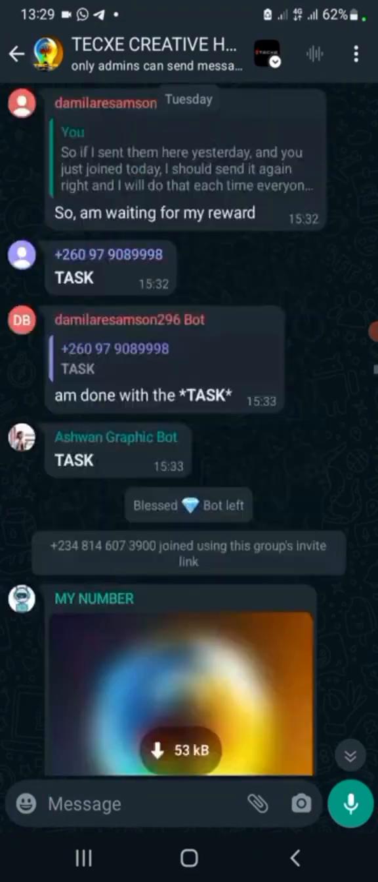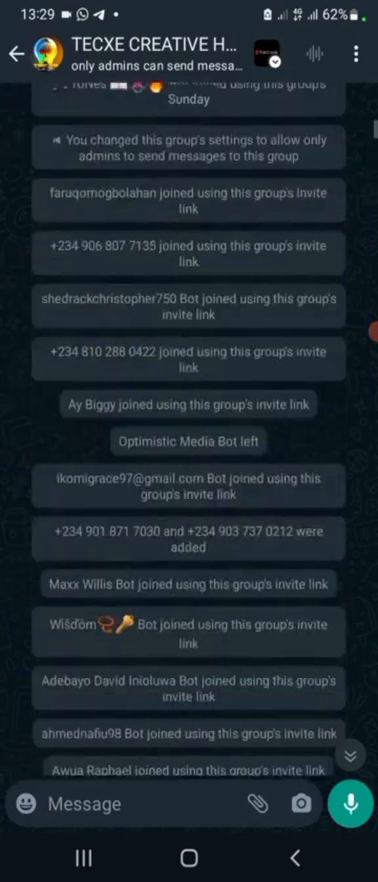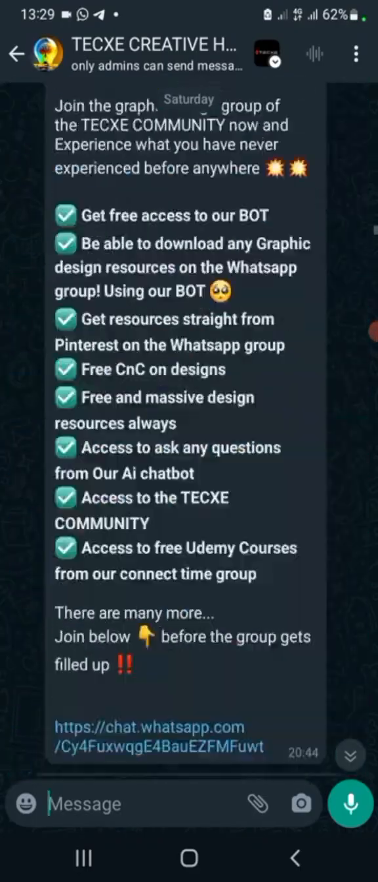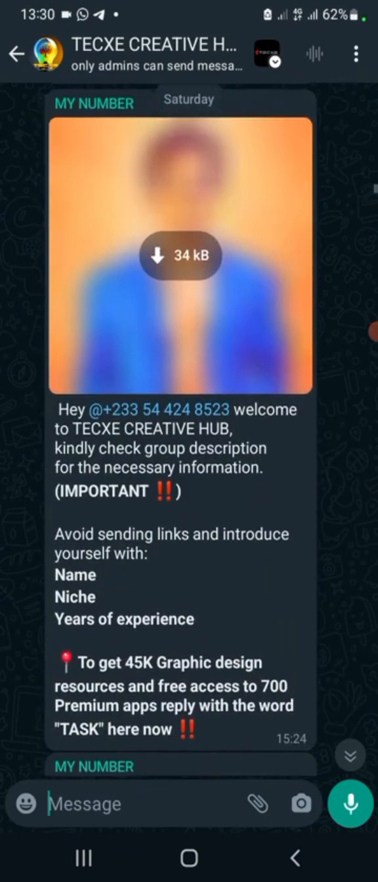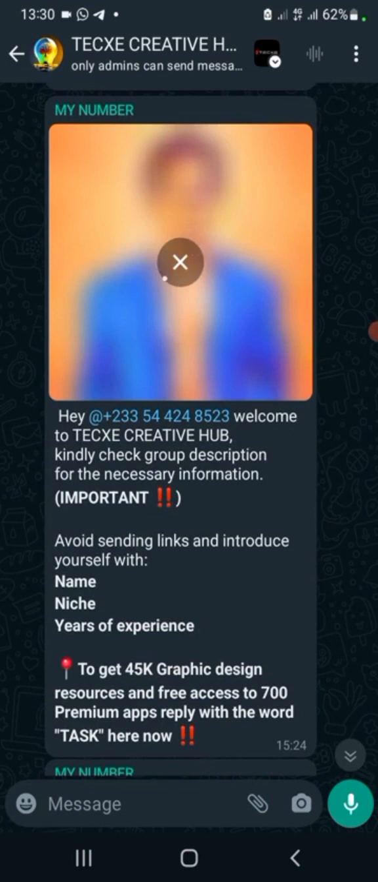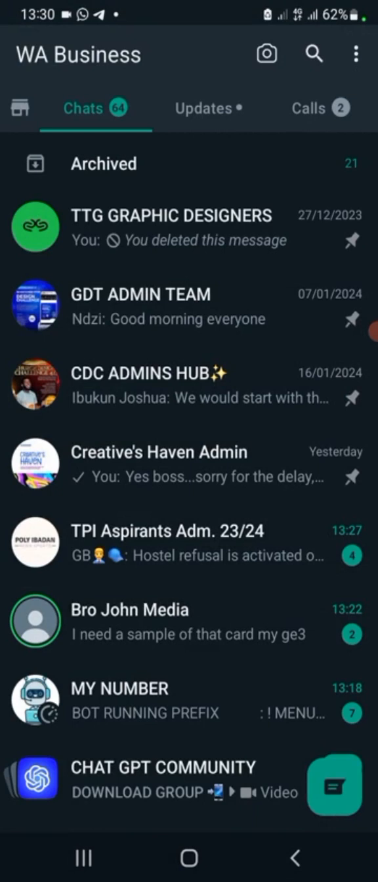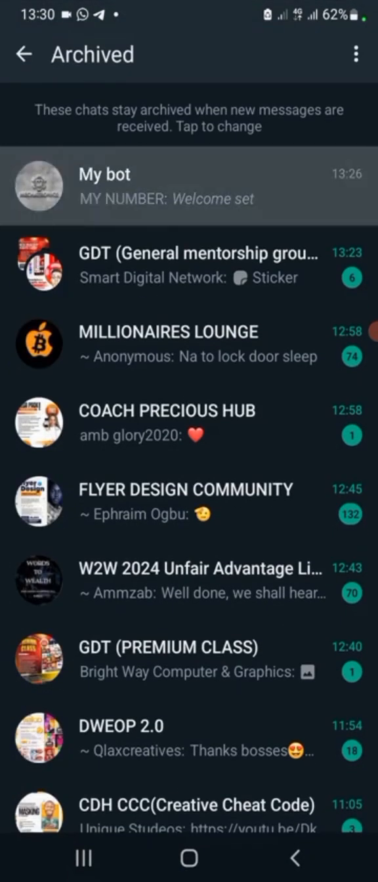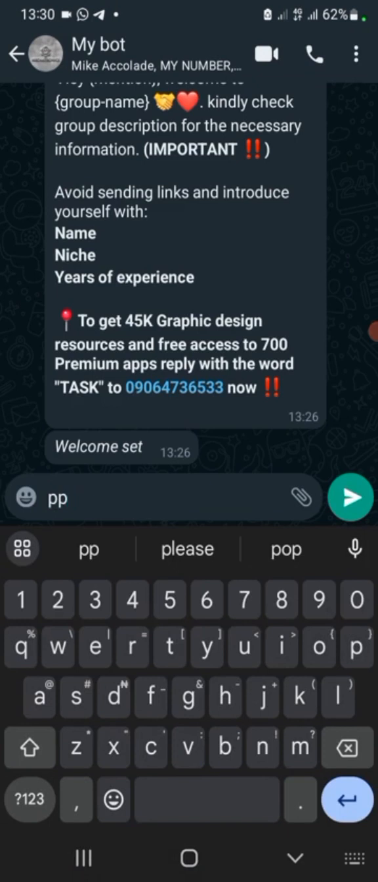Because I changed it actually. If the person doesn't have a profile picture, then it uses the group's picture. Can you see an example? Hey, it uses their profile picture here. So if you want it to use the person's profile picture instead of the group's picture, you use PP instead of G icon. Here where you have G icon, just write PP, in lowercase, inside the curly bracket.